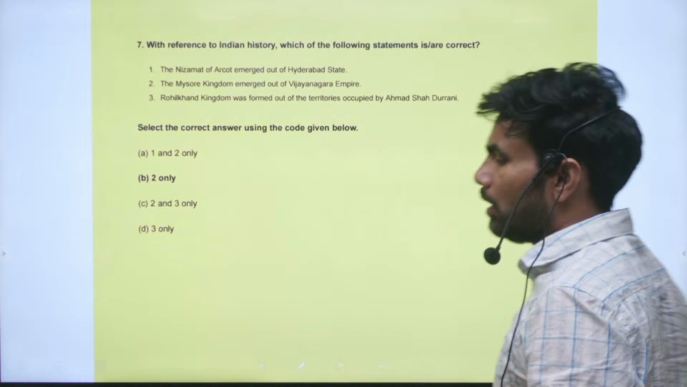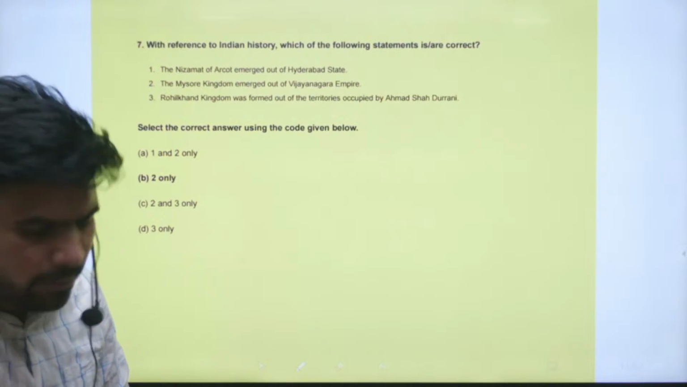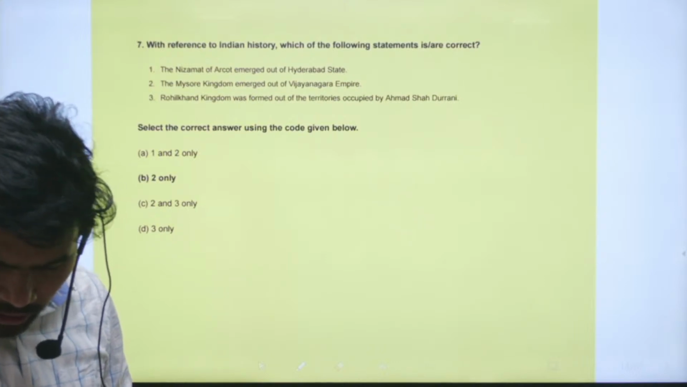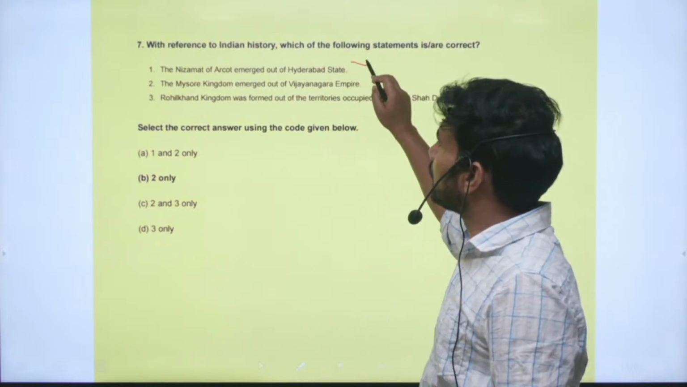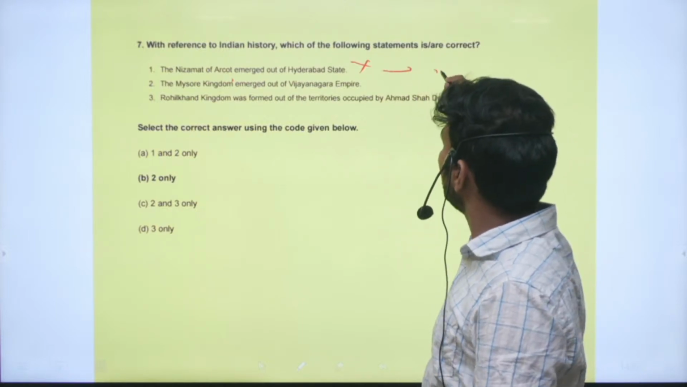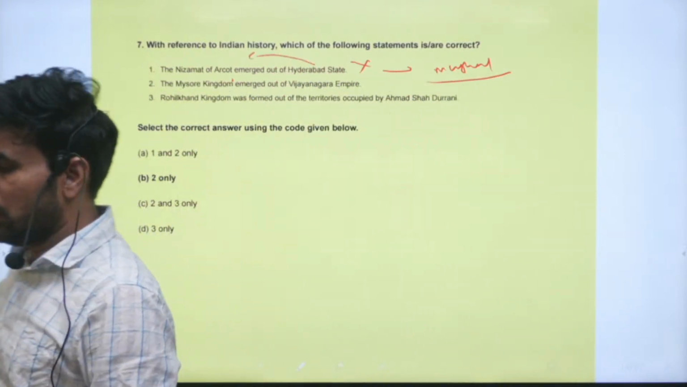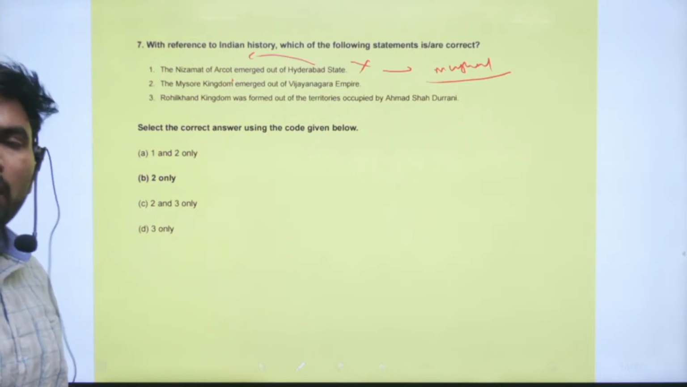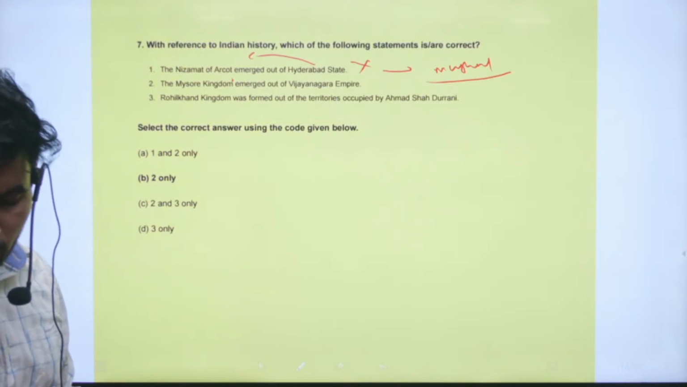Right. Next question. Question number 7. With reference to Indian history, which of the following statements is or are correct? Statement 1. The Nizamat of Arcot emerged out of Hyderabad state. So this is an incorrect statement. The Nizamat of Arcot emerged out of the dwindling Mughal state. However, it had the protection of the Nizam, but it did not emerge from the Hyderabad state.